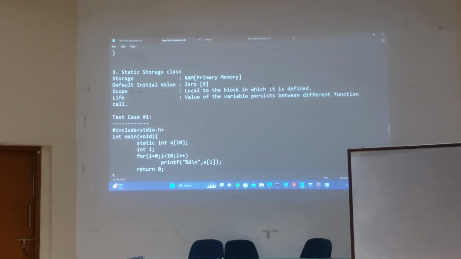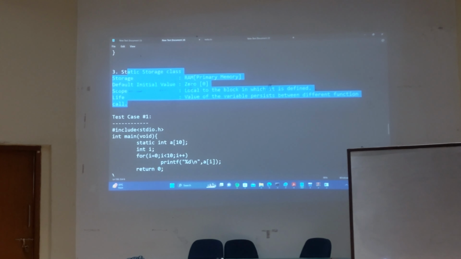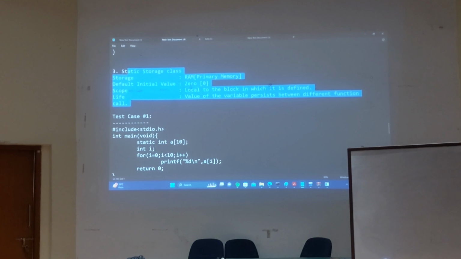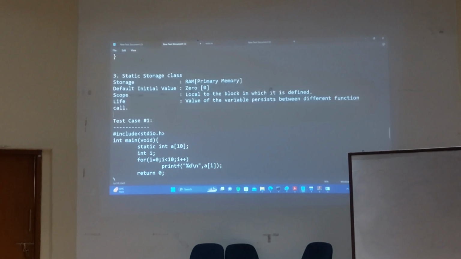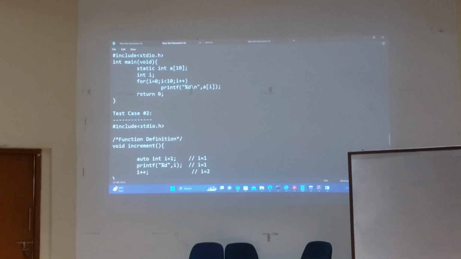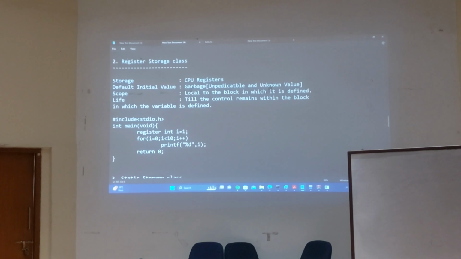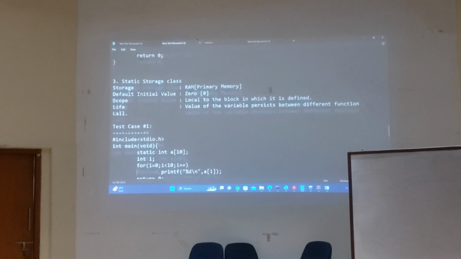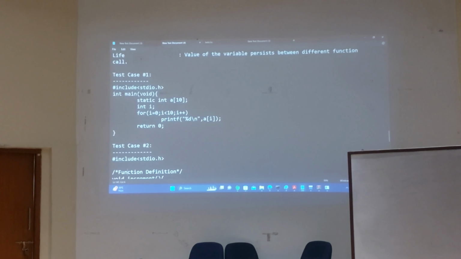You go to the Java environment, static has a very big role to play. So many things: static block, static variable, static method, static nested class. But in the C programming language, this much is enough, but very important. Sir, if the static variable is a character, then what is the default? Same thing. If you are talking about a normal character variable, a space will come only. Space will come, right? Space will come.